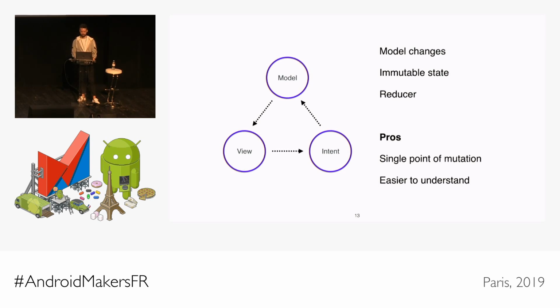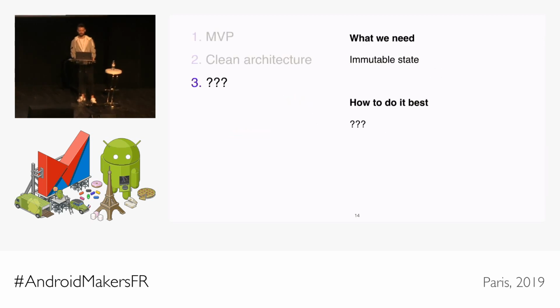So now you have a single point of mutation where changes can happen, which means fewer places for things to go wrong. It makes it virtually impossible to get into unexpected states. And it makes it easy to understand how your state can change. The problem is, when we wanted to try this, there was no ready-made solution for Android at the time. And we needed to figure it out for ourselves. Because the immutable state part is only the beginning, and so many things are just missing from the picture yet.